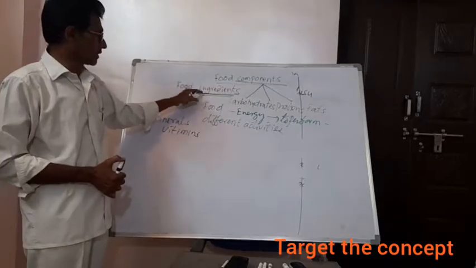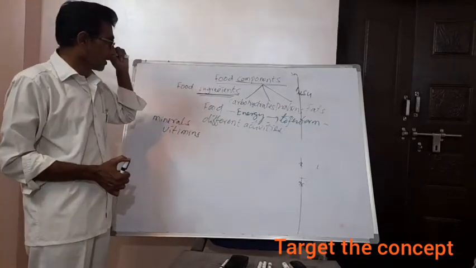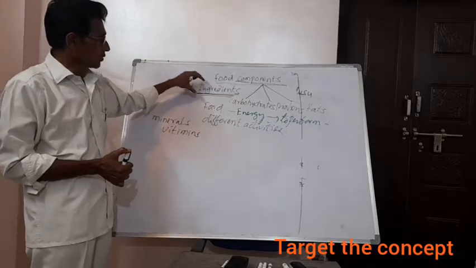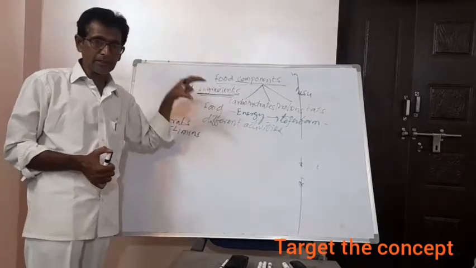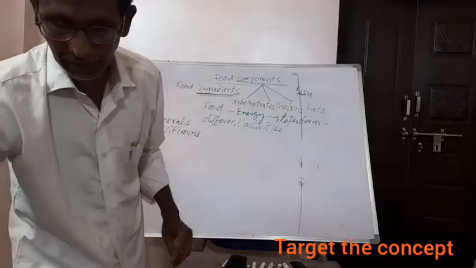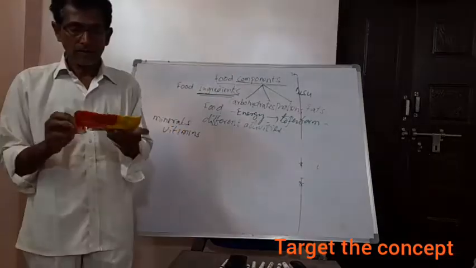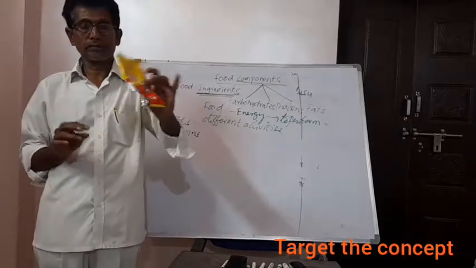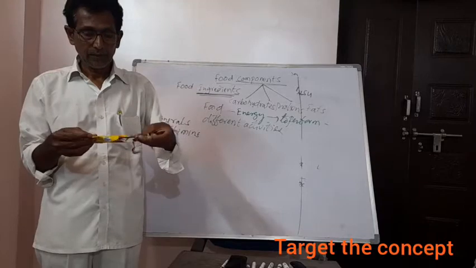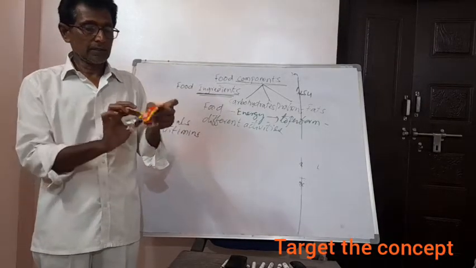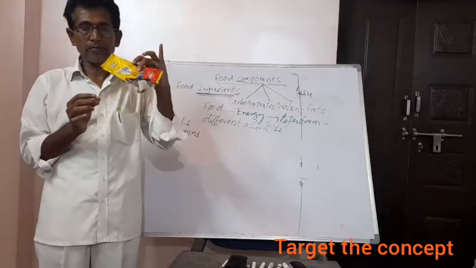Now let us think about ingredients. So what will be ingredients? To prepare that food, we need some material. To make it clear, I will show one thing. See here, this is a Marigold biscuit packet. You are aware of this. Here in this packet we see biscuits.